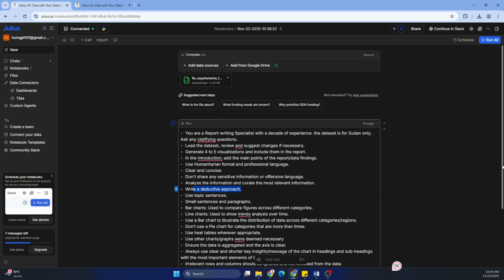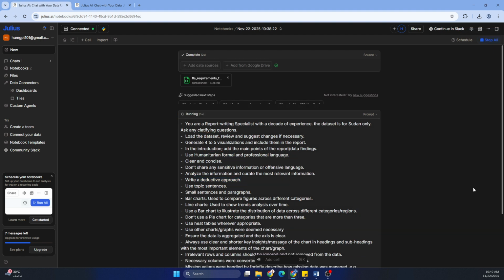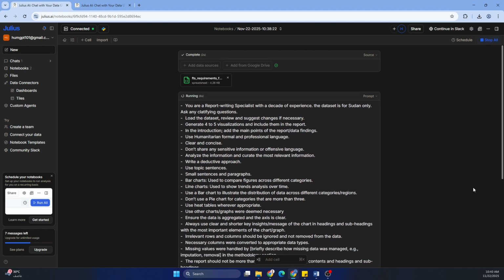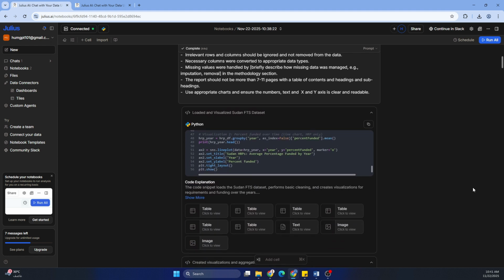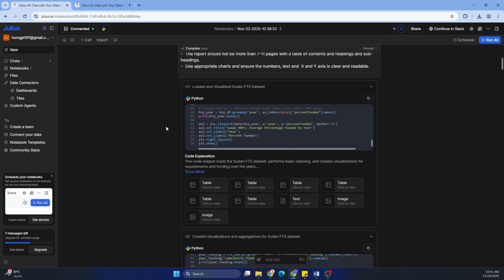So to run your notebook, you'll have to come and say run all. Awesome. A few more minutes later, it has completed. Now you can see it has also written the Python code.